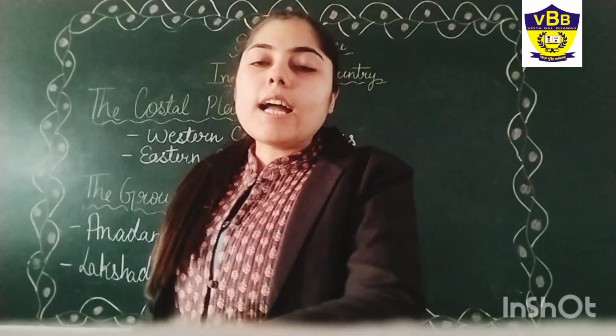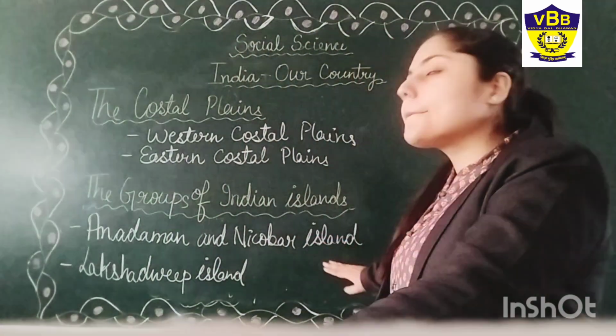The Andaman and Nicobar Islands lie in the Bay of Bengal.